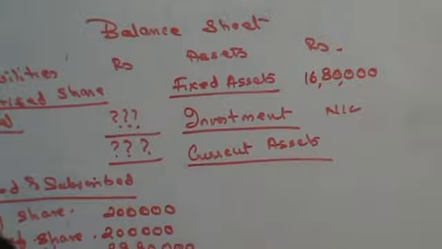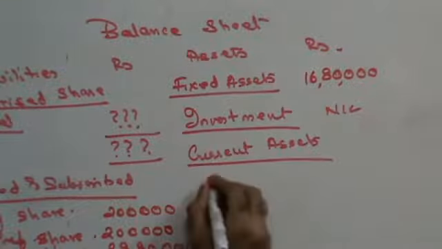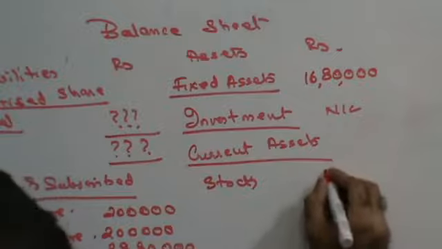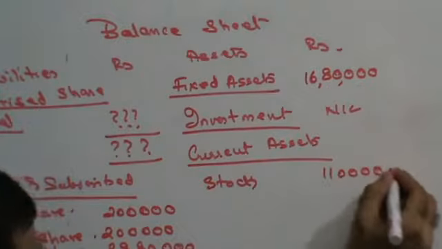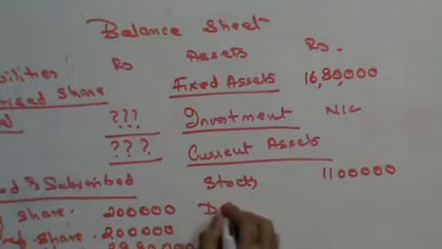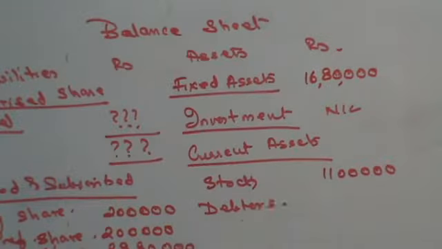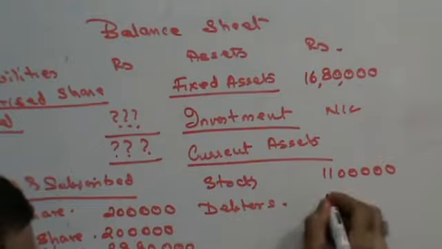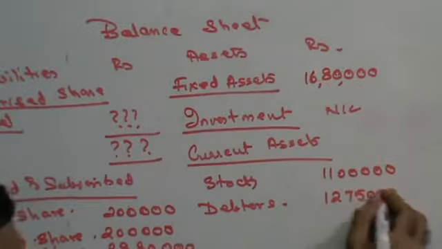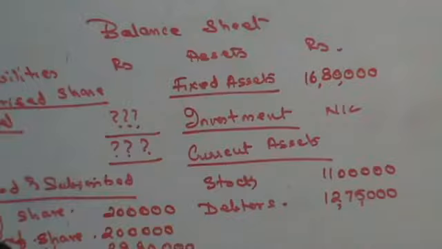Under current assets you have stock. Stock is given to you as 20 lakhs minus 9 lakhs, 11 lakhs. Then you have debtors. 15 lakhs minus 2 lakhs 25,000. So that is again 12 lakhs 75,000. Yes. Then you have bank.